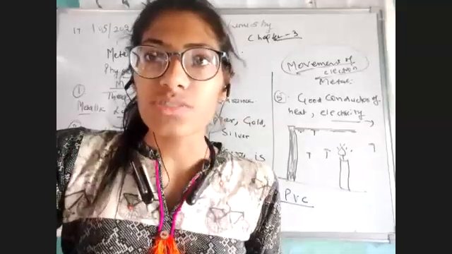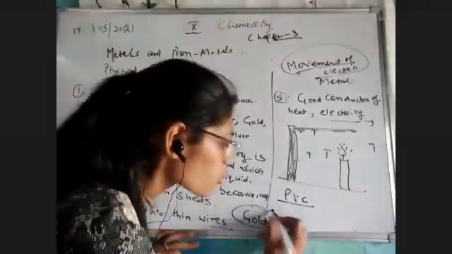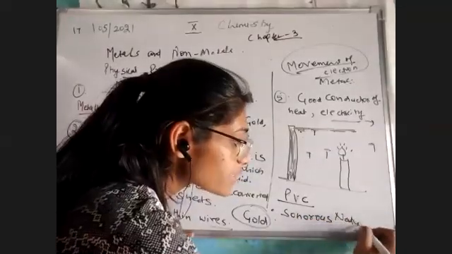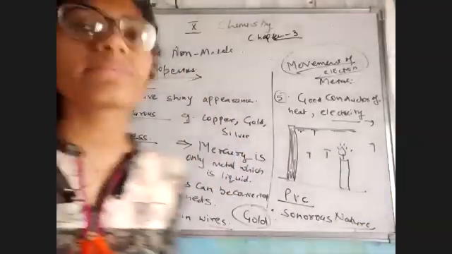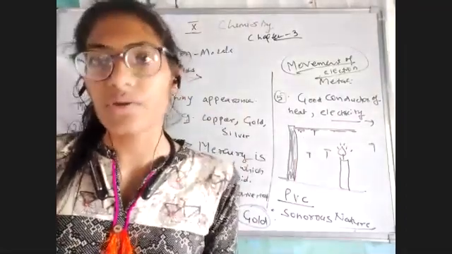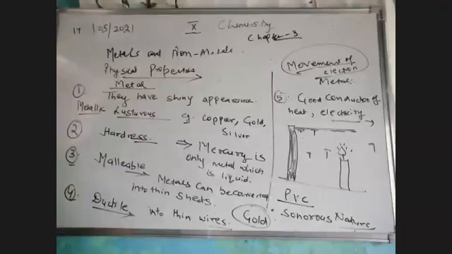Okay, so this was the last point, and finally we are left with the last thing, that is sonorous nature. Sonorous nature means whenever we beat them, they produce sound. This is the last property of metals. Okay. So these were all the physical properties of metals which we have studied, so many points.